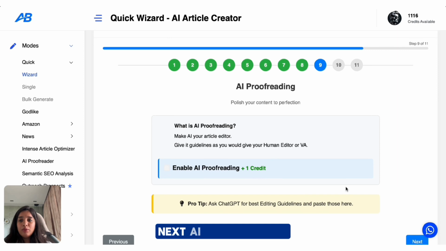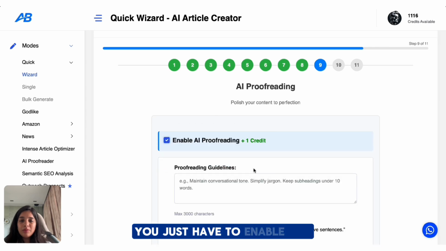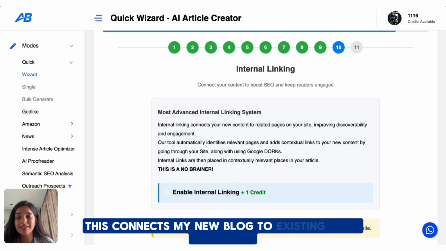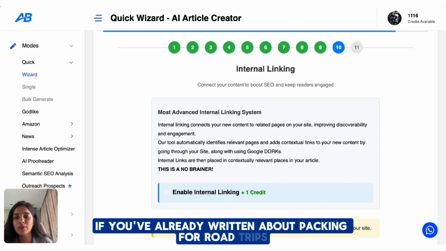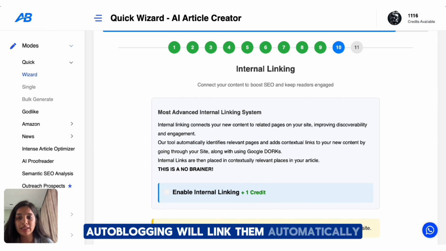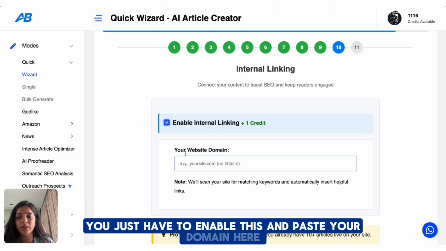Next, AI proofreading. Now this fixes grammar, readability and tone so I don't have to edit anything manually. You just have to enable this and quickly leave a guideline here. Next, internal linking. Now this connects my new blog to existing posts on my site. So if I've already written about packing for road trips or best cars for long drives, Autoblogging will link them automatically inside this article, which keeps readers exploring and boosts SEO. You just have to enable this and paste your domain here.